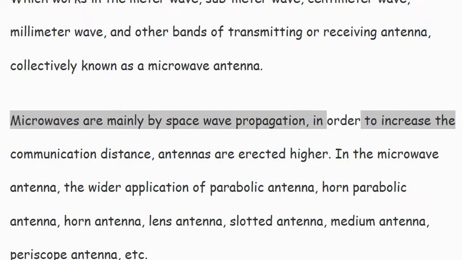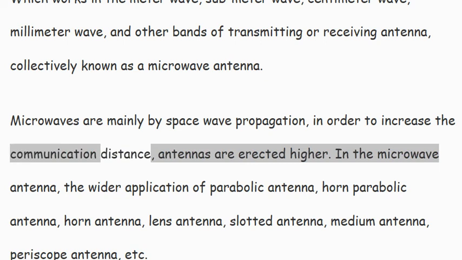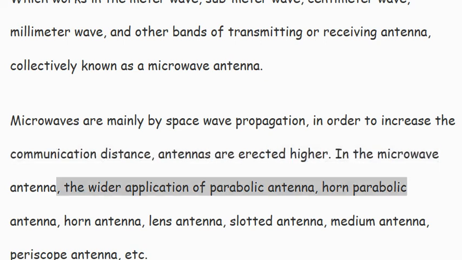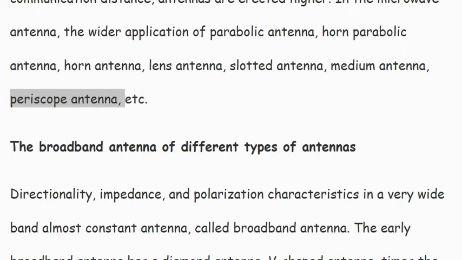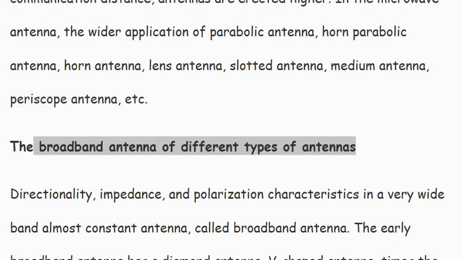In order to increase the communication distance, antennas are erected higher. In the microwave antenna, the more widely applied are parabolic antenna, horn parabolic antenna, horn antenna, lens antenna, slotted antenna, dielectric antenna, periscope antenna, etc.